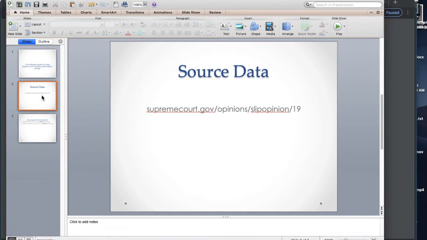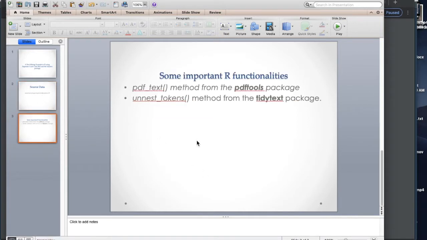And moving back over here, the key R functionalities that I want to draw your attention to for this example are the pdf_text method, which comes from the pdftools package. And that's a method that you can use to read text-based data into an R workspace from PDF files. So we're going to be using pdf_text.